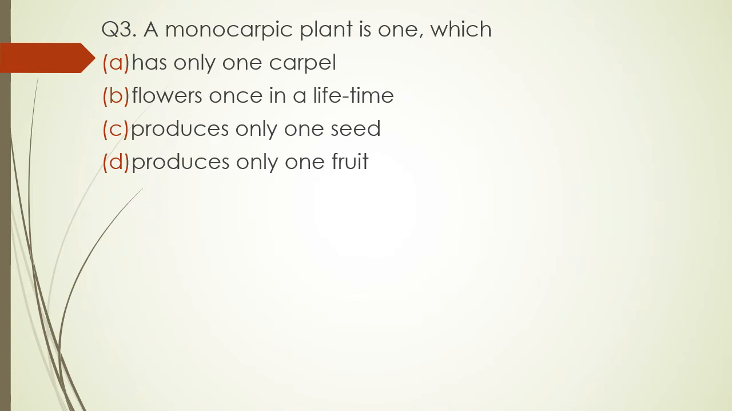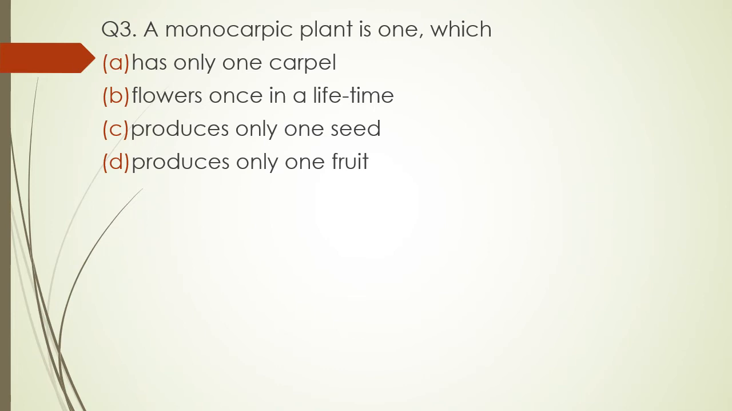Question 3. A monocarpic plant is one which? Four properties are given. You have to identify which of these is a property of monocarpic plant. Option A. Has only one carpel. Option B. Flowers once in a lifetime. Option C. Produces only one seed. Option D. Produces only one fruit.